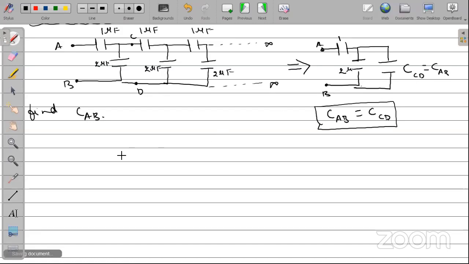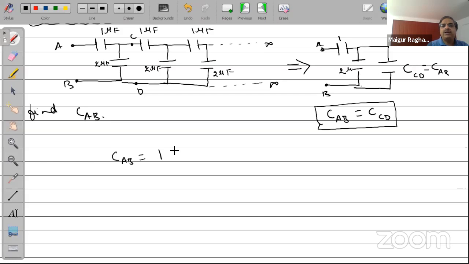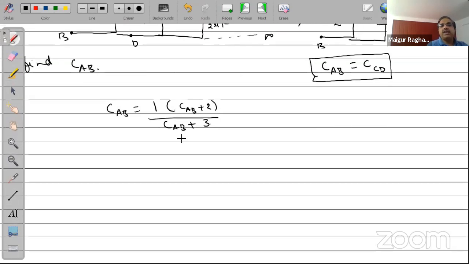So the equivalent capacitance C_AB will be equal to 1 into the combination of these two, which gives me (C_AB plus 2) divided by (C_AB plus 3). 2 plus 1, 3, you get 3. So I get an equation here for C_AB now.